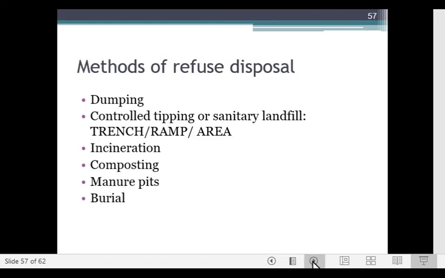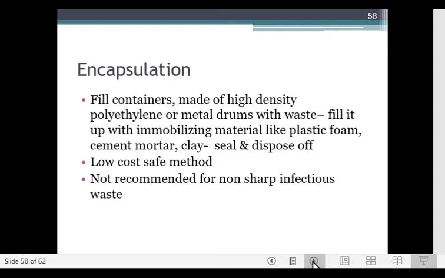The methods of refuse disposal include dumping, controlled tipping or sanitary landfill, incineration, composting, manure pits, and burial. Encapsulation means you fill containers made of high density polyethylene or metal drums with waste, fill it up with immobilizing material like plastic, foam, cement mortar, clay, and seal it off and dispose of it. It is a low cost, safe method but not recommended for non sharp infectious waste.